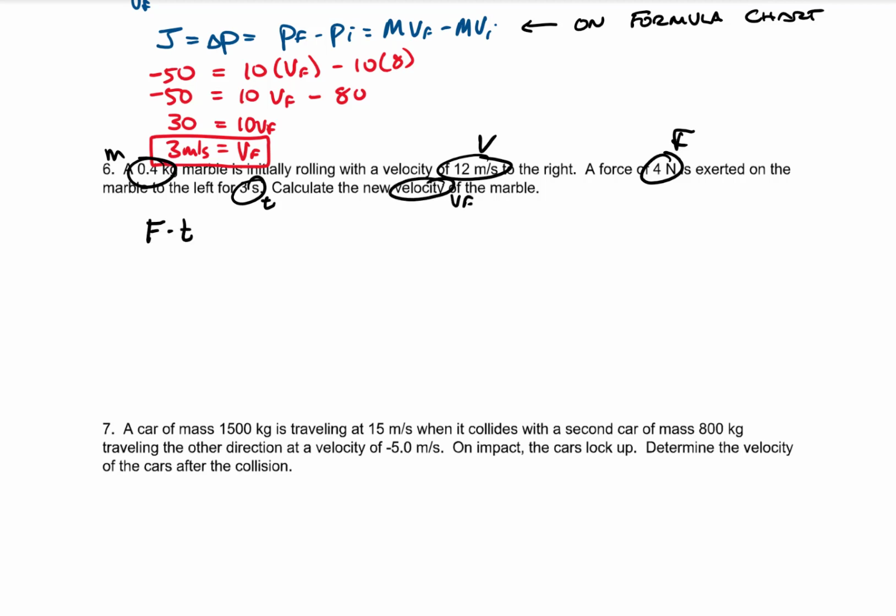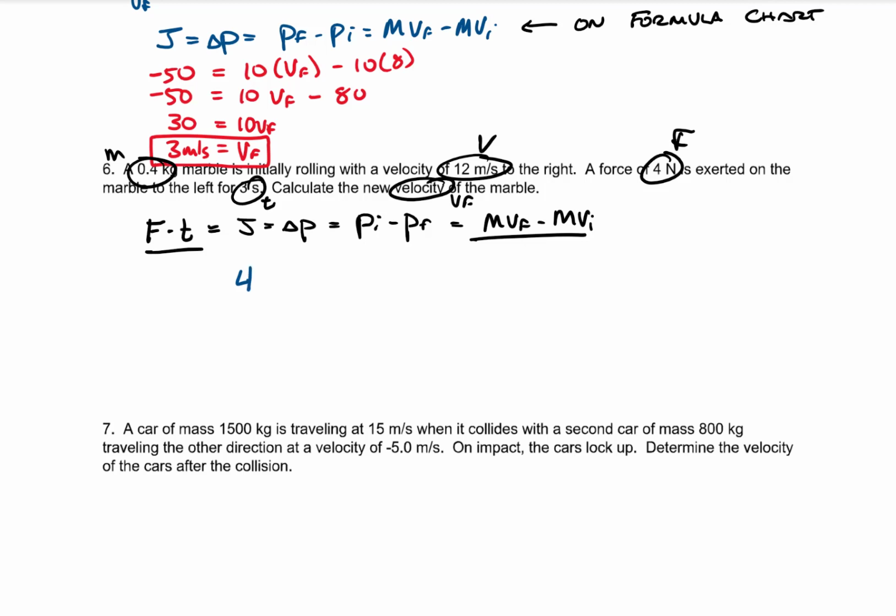Force times time is equal to impulse, is equal to change in momentum, is equal to P initial minus P final, is equal to mv final minus mv initial. We have this whole big thing. We know force and time, so we're definitely going to use that. And we want to find final velocity, so we have to use this last term, mv final minus mv initial.